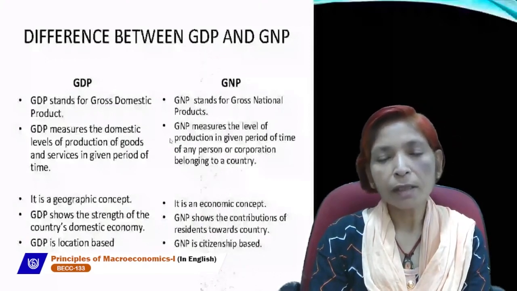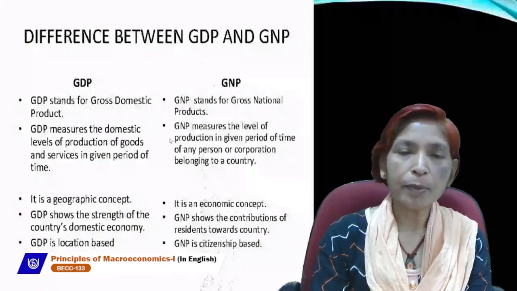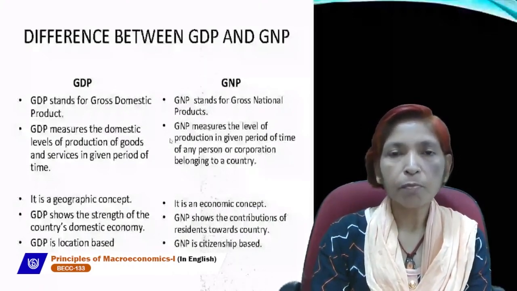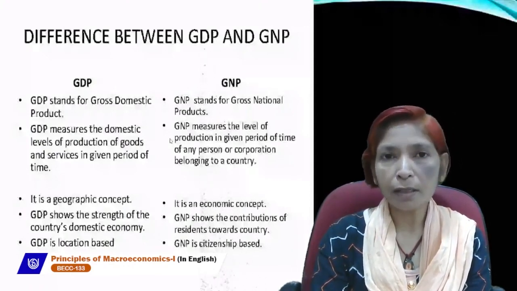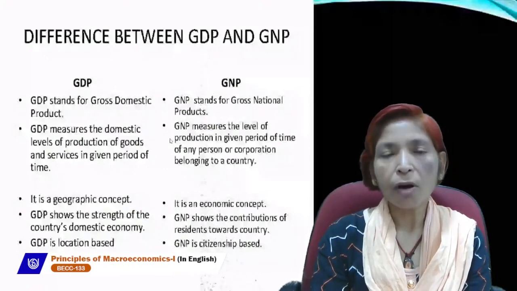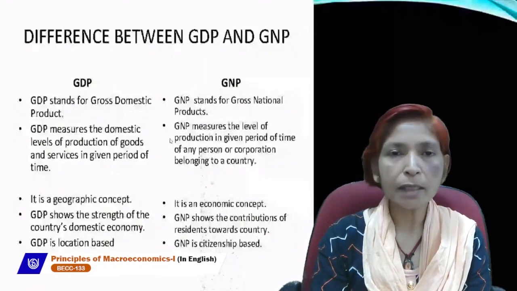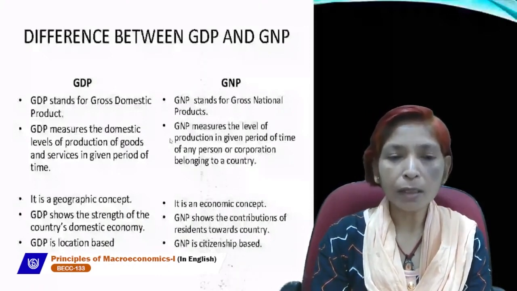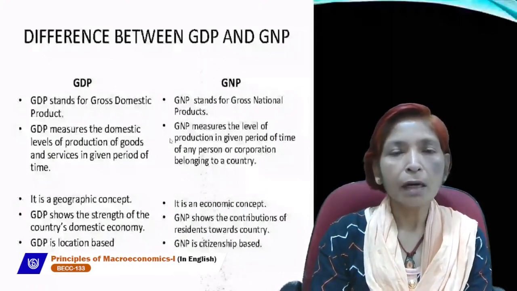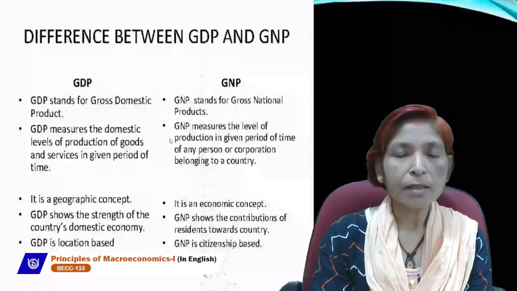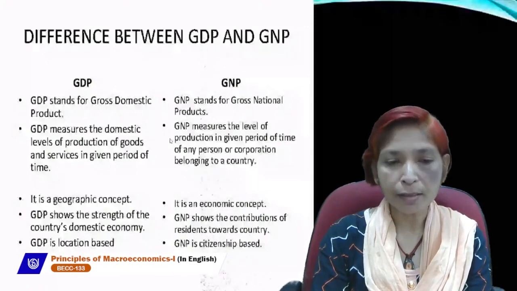And GNP measures the level of production in a given period of time of any person or corporation belonging to a country. In other words, GNP is the total sum of all the final goods and services produced by normal residents of a country in an accounting year. GDP is a domestic concept. It is related with domestic territory, or it is a geographic concept.